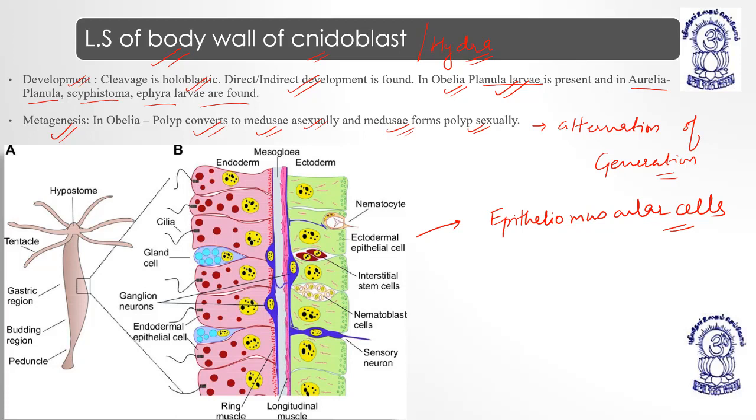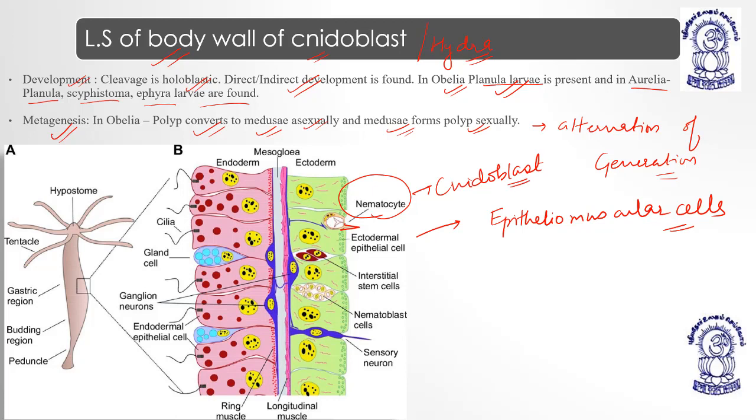Now we have nidoblasts or stinging cells. The nidoblast and the stinging cells are shown here in the form of a nematocyte. This is a sting. This is a nematocyte or nidoblast or stinging cell, right?